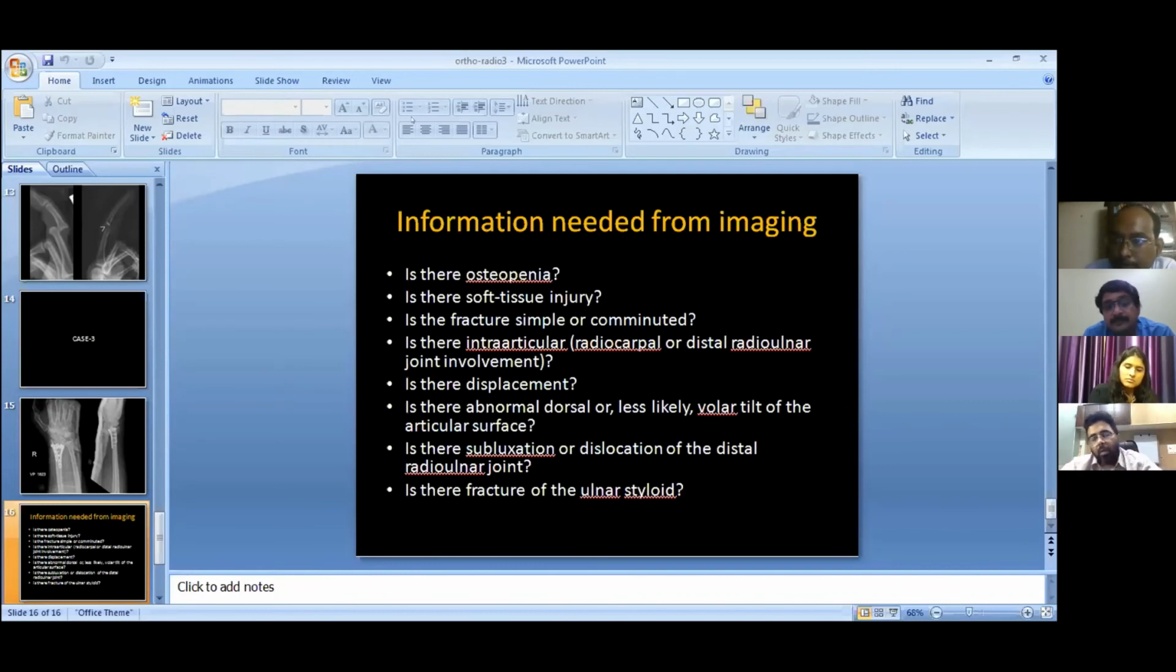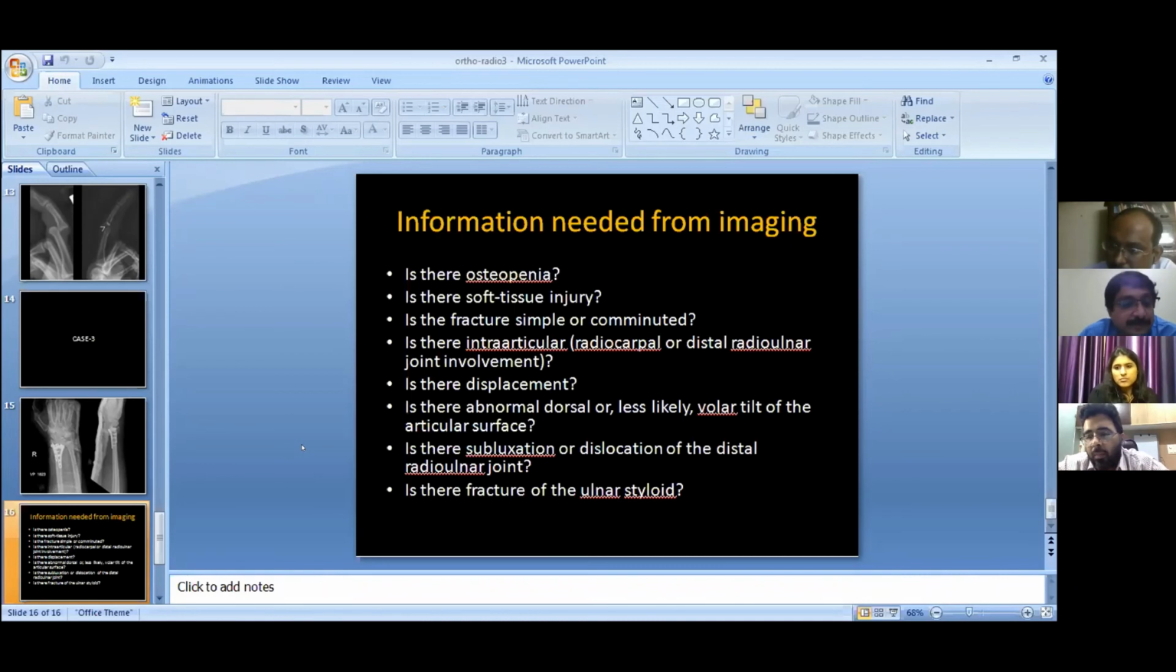Amit, can you comment about the soft tissue injuries? So we can just say whether there is a large hematoma or not, whether there is intramuscular or extramuscular hematoma. In CT scan, we cannot exactly say whether it is a tendon tear or not, but overall the effusion, hemarthrosis and hematoma can be commented on.